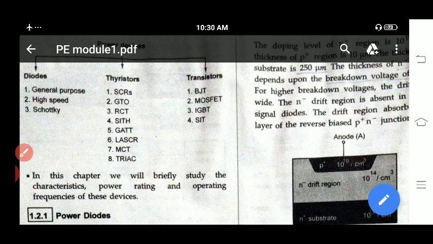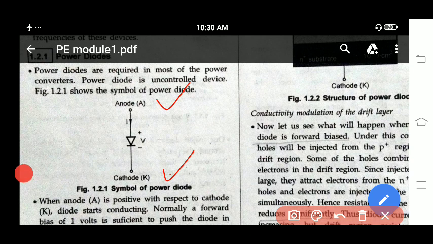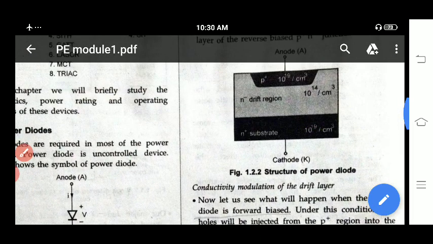Next we'll go with the power diode. A power diode has an anode terminal, a cathode terminal, and the voltage across this diode. This is the symbol of the power diode. A power diode has a higher current and voltage rating compared with a normal diode. In the next section we'll see the structure of this power diode.